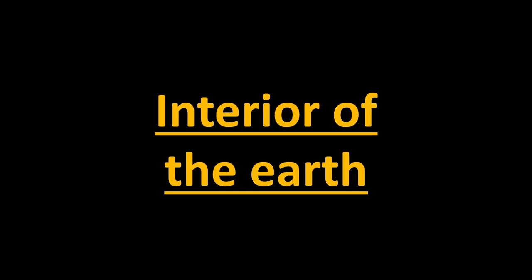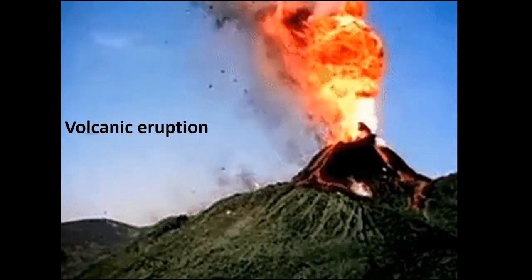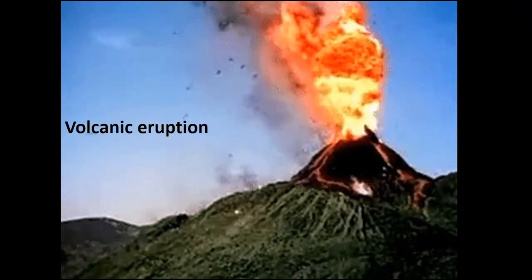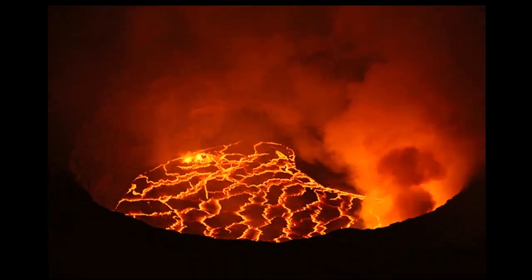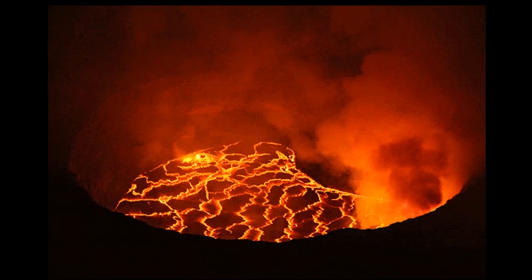To infer about it, the study of materials coming out of a volcanic eruption and seismic waves is very important. Matter coming out of volcanic eruptions consists of hot magma, gases, steam, etc. When lava cools and solidifies, igneous rocks are formed.